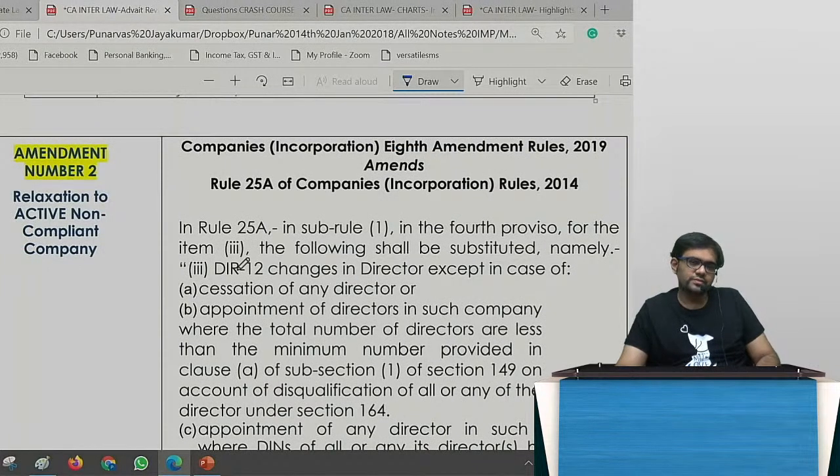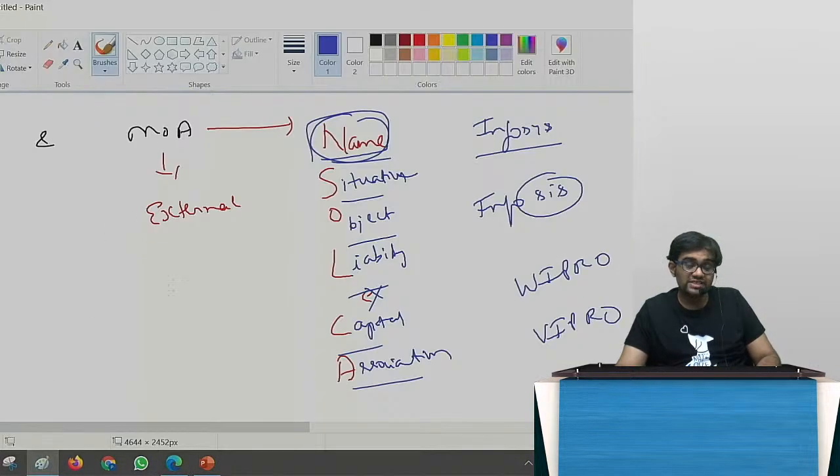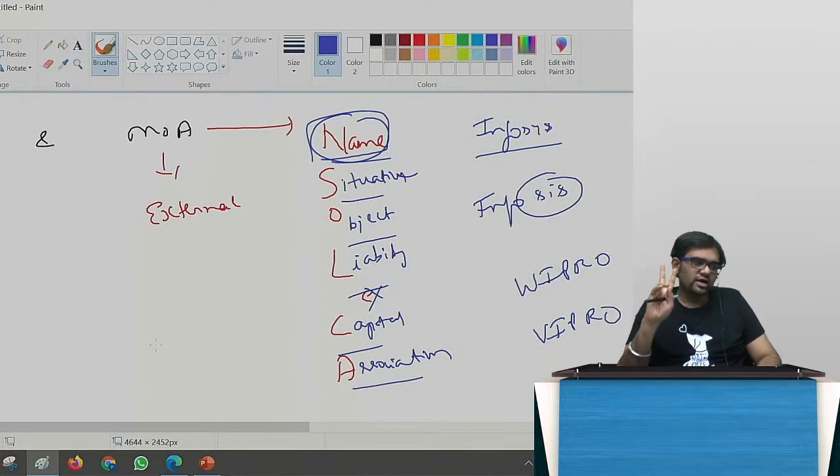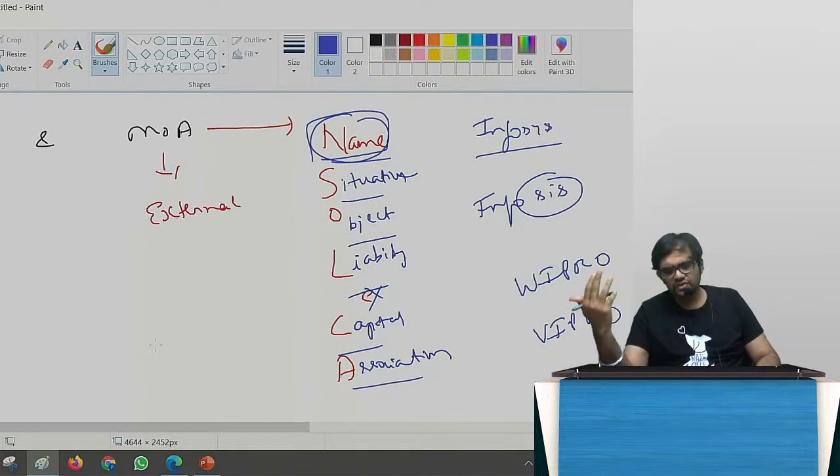Amendment number 1 done. As I already explained, there are 2 sets of amendments. One set of amendment is the newer version, 6 to 8 months old. The slightly older ones are also there in that sheet, I'll tell you. The old amendments which came in 2017 were actually applicable from 2018. So one sheet has the newer amendments, the other one has older amendments. In that way, we can take that into account. Yes, got it?